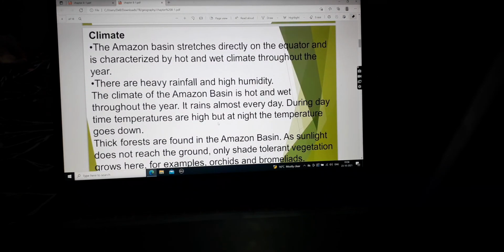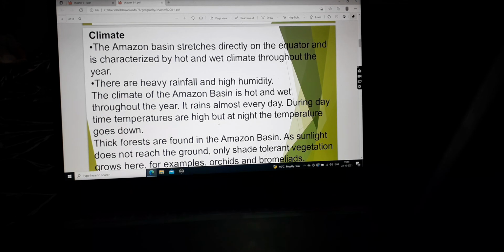Now let us see what type of climate the Amazon basin has. The Amazon basin stretches directly on the equator and is characterized by a hot and wet climate throughout the year. This means that as the Amazon lies in the equatorial region, near the equator, the temperature is hot as well as wet, hot and wet. That means the climate is humid. Why? Firstly, because it is near the equator,